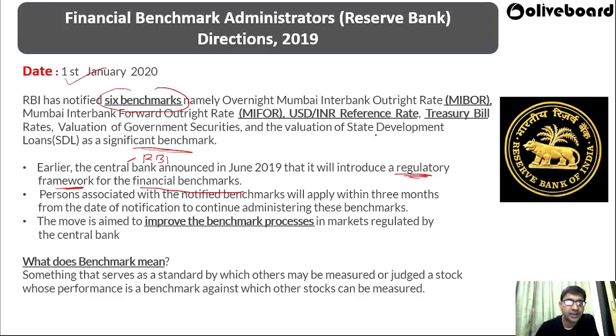Person associated with notified benchmark. So those who are the persons, companies that are associated with any kind of notified benchmarks will apply within 3 months from the date of notification to continue administrating these benchmarks. So all the persons or any of the companies associated with any kind of notified benchmark, that is any company, any person who is related with any of these 6 benchmarks, has to apply within 3 months from the date of notification to continue administrating these benchmarks. The move is aimed to improve the benchmark process.